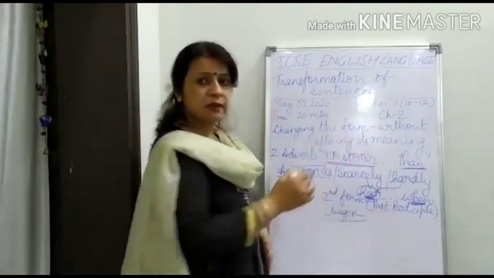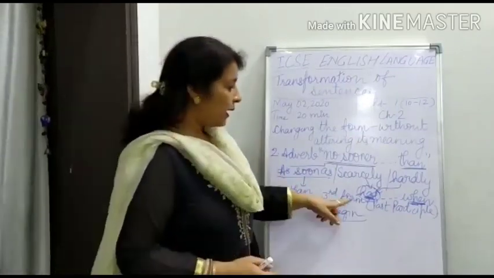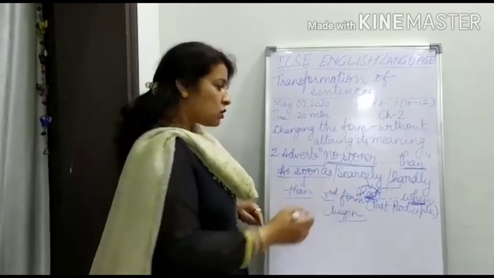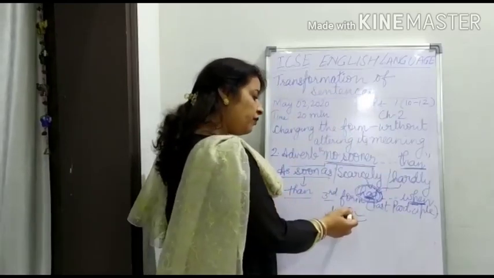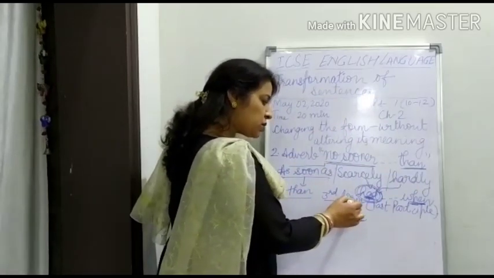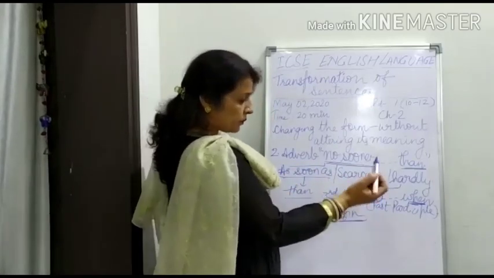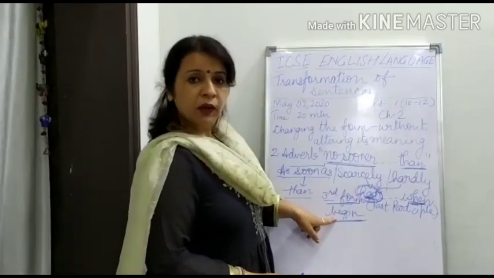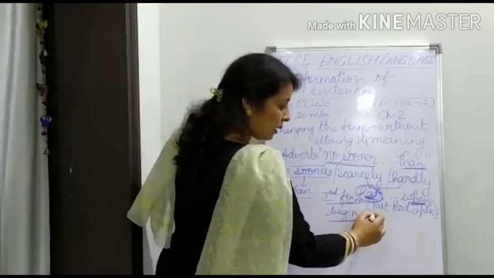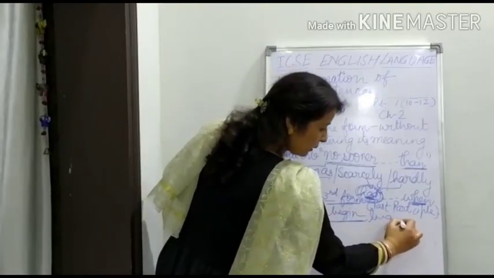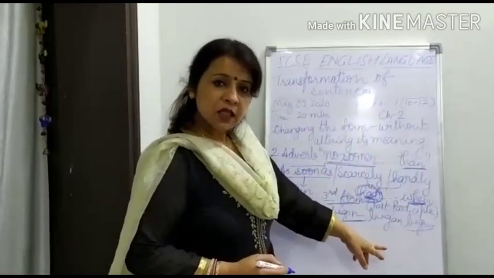What is this had? This is past perfect tense. So when we have had, the past perfect tense, in the sentence, every time we have to use the third form of the verb. So I have written here one example, begin. Begin is the first form, present tense. Begin, began, and the third is begun. This is the past participle.